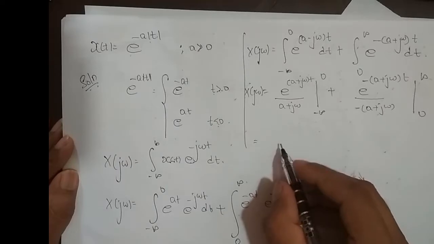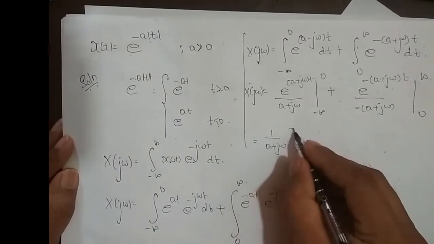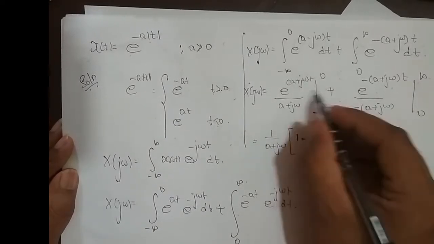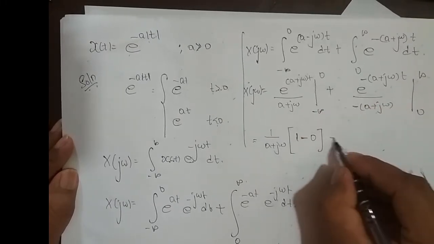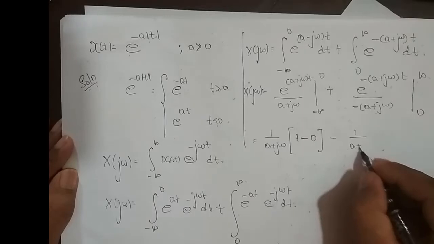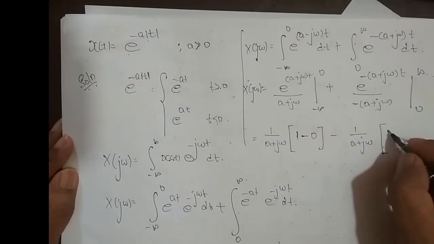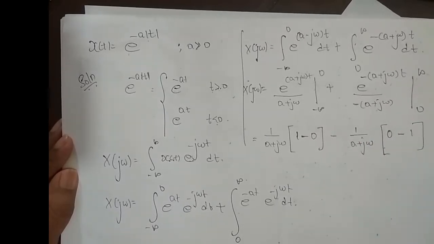So this is equal to, I'll take 1 divided by (a plus j omega) outside, upper limit is e power 0, which is 1, minus e power minus infinity, which is 0, and this minus, I'll take it here, minus of 1 divided by (a plus j omega) outside, and I'll apply the limit: e power minus infinity is 0 minus e power 0 is 1, right?